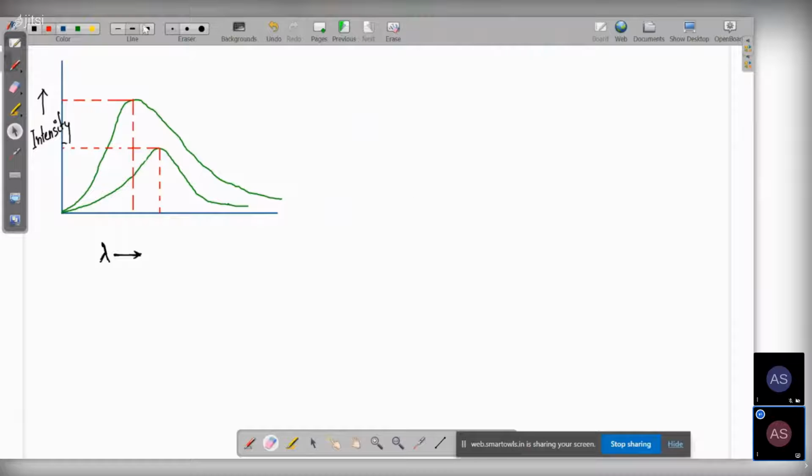Okay, so this is the graph. Let's label the graph, then we will explain it.